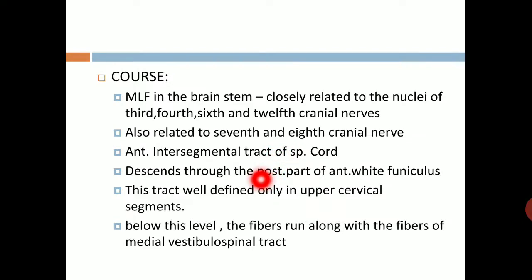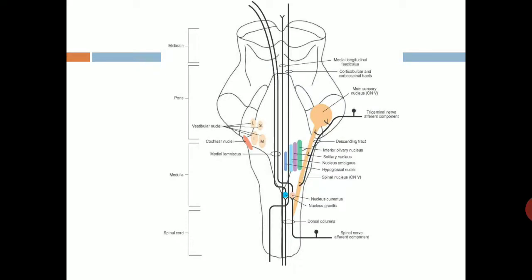Anterior segmental tract of spinal cord is also involved. Then fibers descend through the posterior part of the anterior funiculus, and this tract is well defined only in the upper cervical segments. But below this level, fibers run along with the fibers of the medial vestibulospinal tract. So this is a midline tract, medial longitudinal fasciculus.